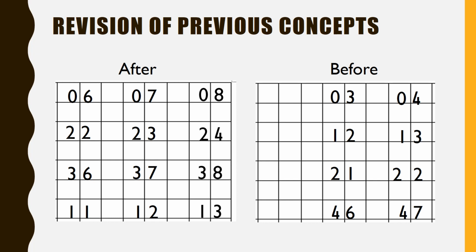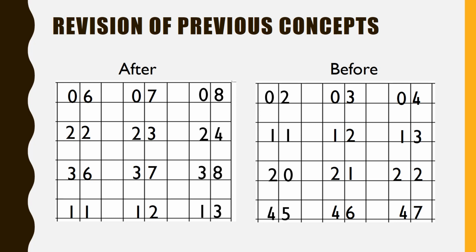Okay, come on, let's do the before numbers. 4, 3, what comes before 3? It is 2. 13, 12. Now what comes before 12? Yes, it is 11. 22, 21. What comes before 21? It is 20. 47, 46. What comes before 46? Yes, it is 45. Now you know after number and before number.